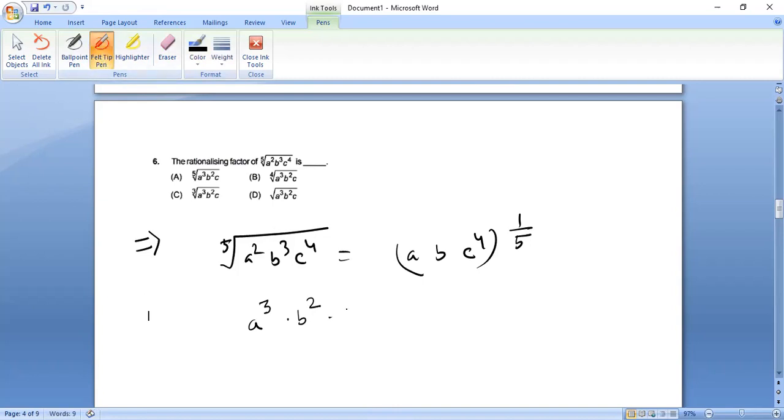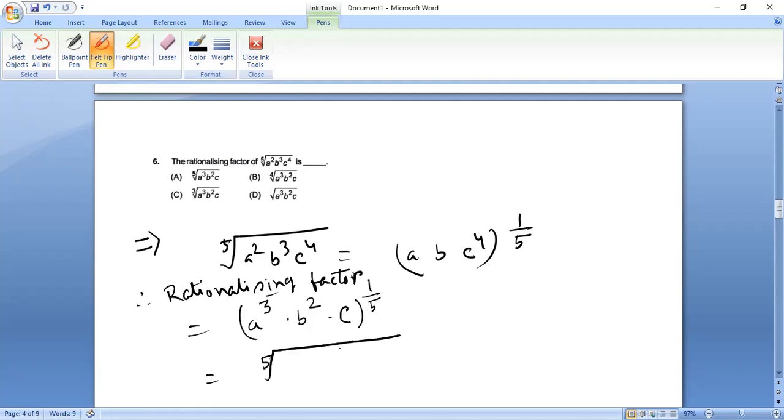Good. So we need c to the power 1 upon 5, right? So this is our rationalizing factor. That means the fifth root of a cube b square c.